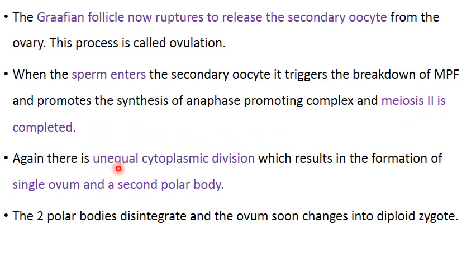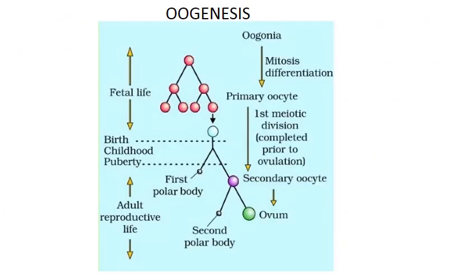Again, this will be an unequal cytoplasmic division, and that is going to result in the formation of a single ovum and a second polar body. The two polar bodies disintegrate, and the ovum will soon change into a diploid zygote. So this was about the various stages of oogenesis along with the follicular development.